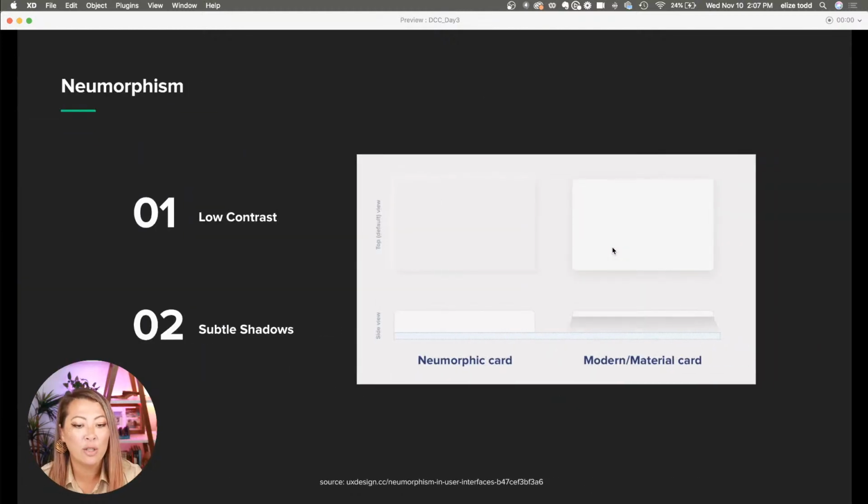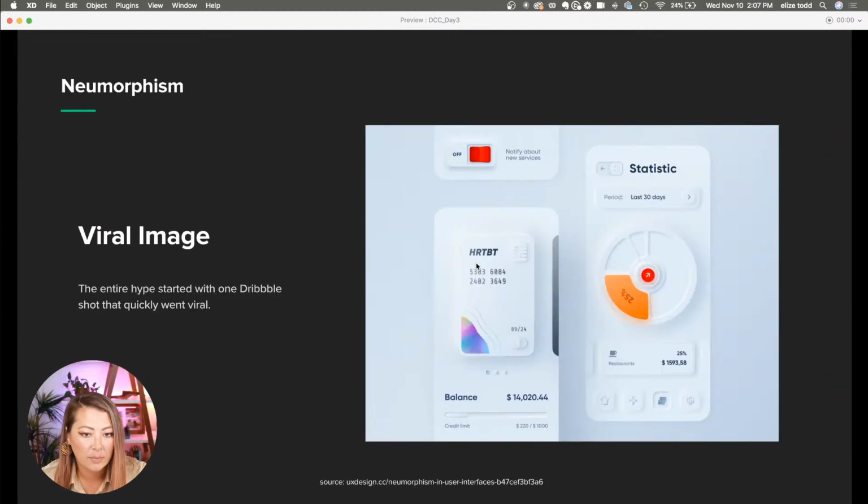Some of the attributes to it, it's very low contrast. Maybe even on your screen right now, it's gonna be hard to see this design on the left-hand side. It has a really low contrast from the object to the background layer. You can see that this is a material style card, so this is a different type of shadow effect than neumorphism. You can see the difference between the two. It's much more subtle, which also kind of makes it bad for accessibility. But that's a topic for another day.